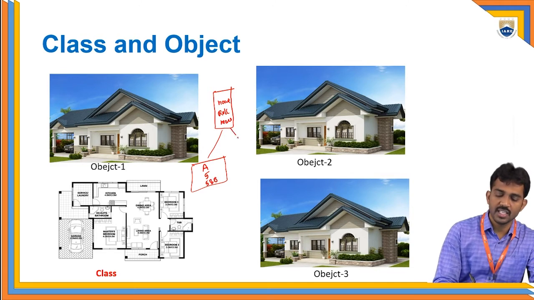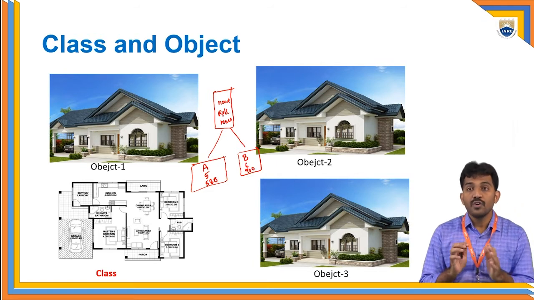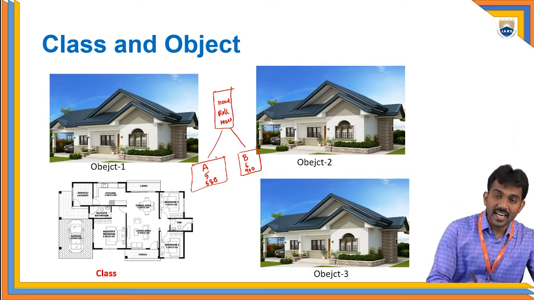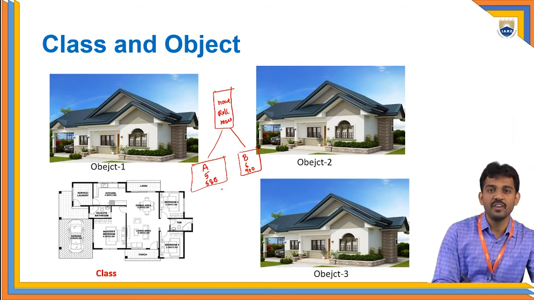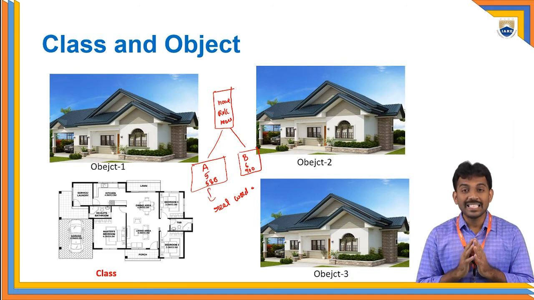If you take the second student, his name is B, roll number 6, and 900 marks, right? If you observe clearly, the characteristics are the same, but the values may be different for each object. This is the real world entity. Please note this. An object is a real world existence.